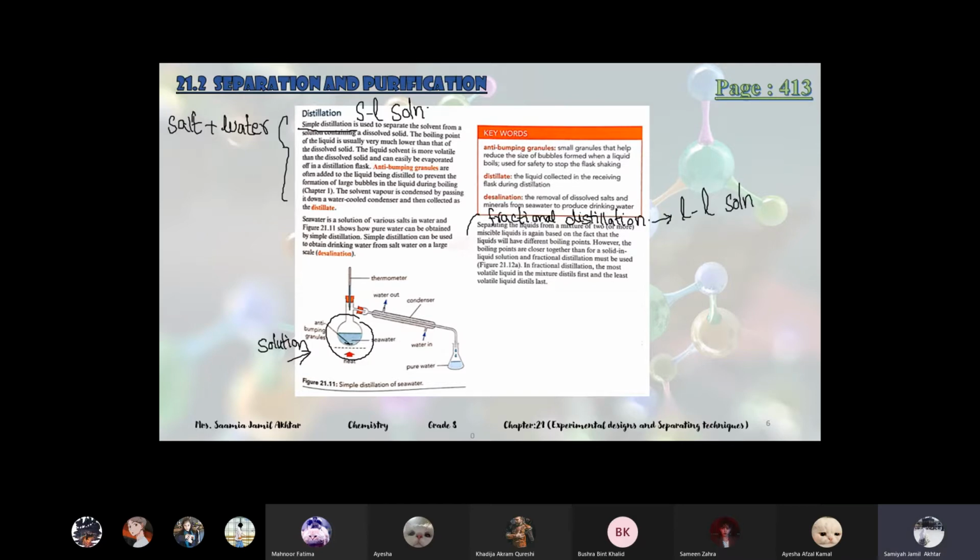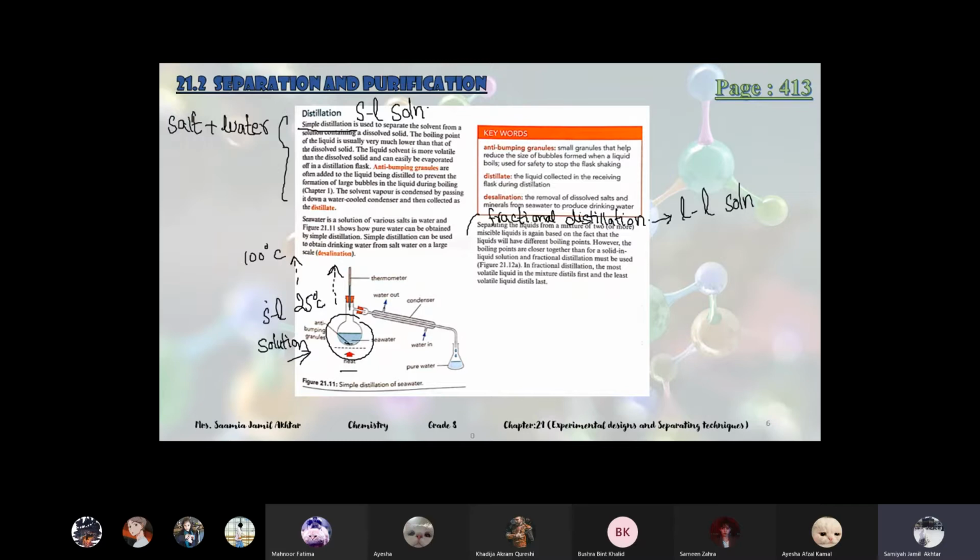So we will take a solid liquid, salt water solution in this distillation flask. We will heat it, and the temperature will start to rise. From 25 degrees Celsius, the temperature will keep on increasing, and when the temperature reaches 100, water will start to boil.